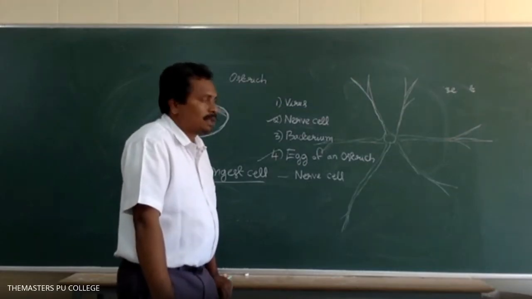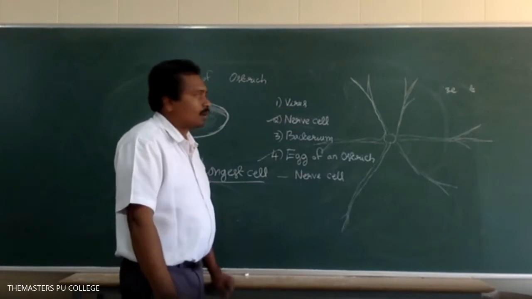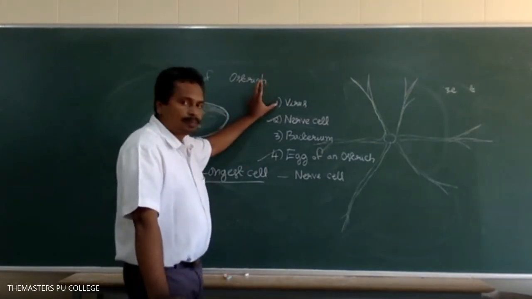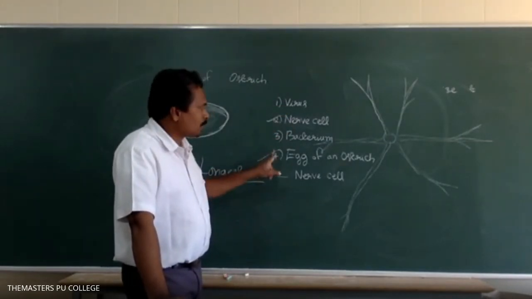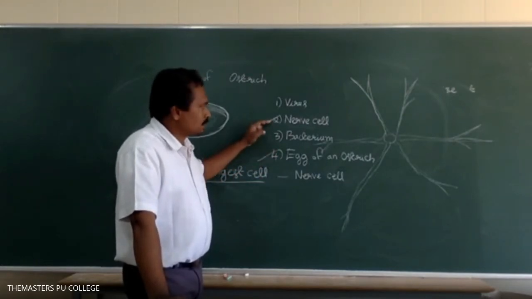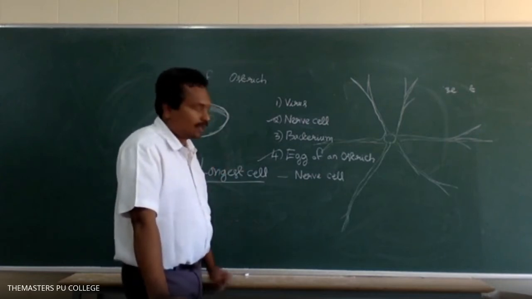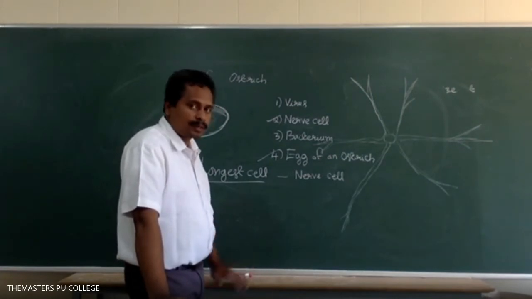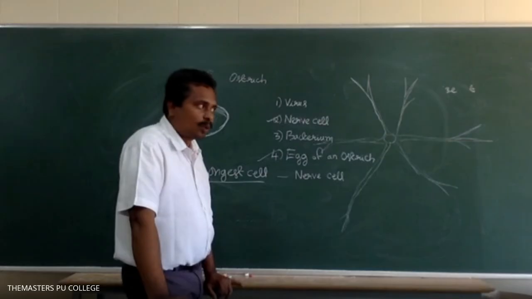So regarding this, from an objective point of view, they may ask which is the smallest cellular organism, which is the largest cell. The largest isolated cell is the egg of an ostrich, the longest cell is the nerve cell. The smallest cellular organism in the living world is, what is the answer? Mycoplasma.